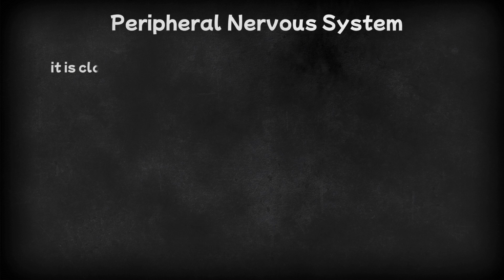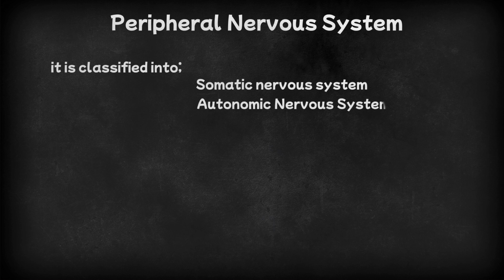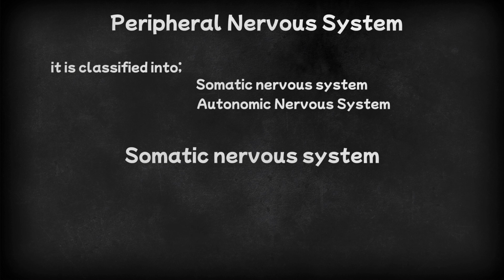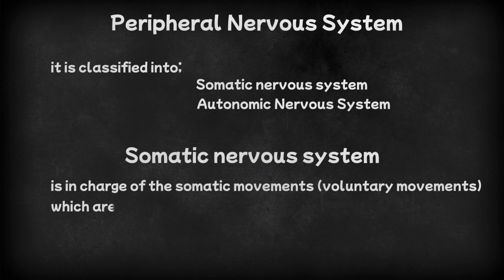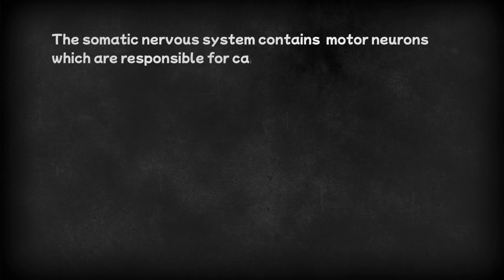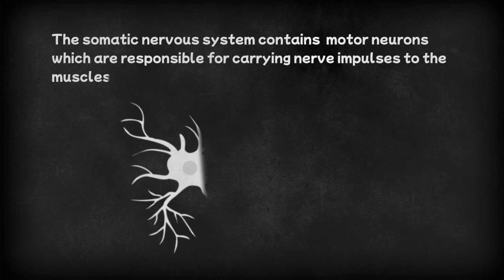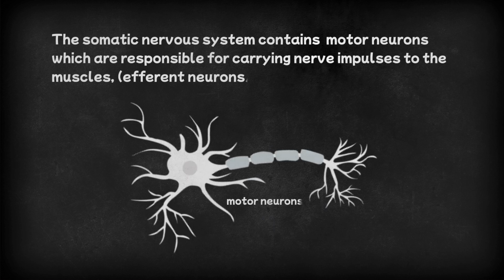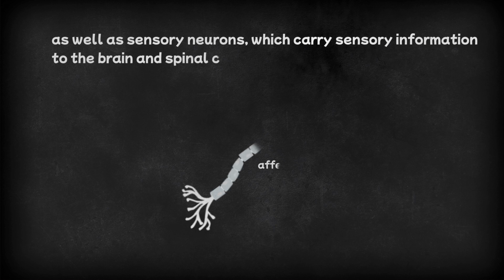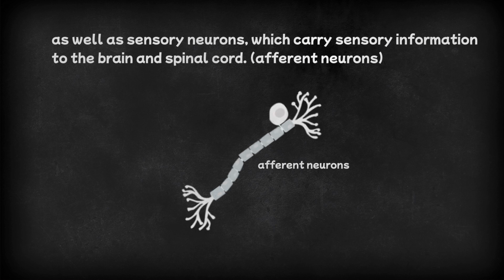Okay, now let's move on and go into more detail on the peripheral nervous system. Recall that we classified the peripheral nervous system as somatic and autonomic nervous system. Somatic nervous system is in charge of the somatic movements, voluntary movements, which are your conscious actions. The somatic nervous system contains both motor neurons, which are responsible for carrying nerve impulses to the muscles, also referred to as the efferent neurons, as well as sensory neurons, which carry sensory information to the brain and spinal cord, also referred to as the afferent neurons.